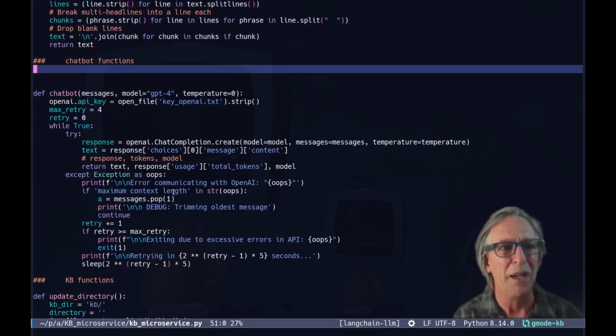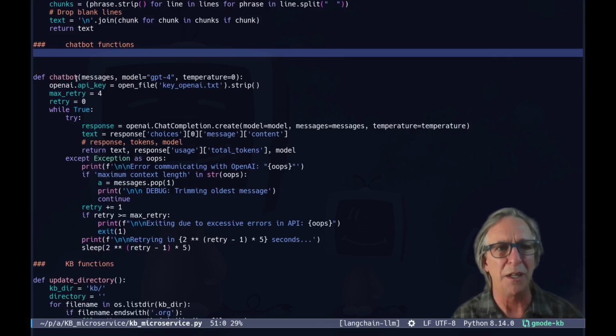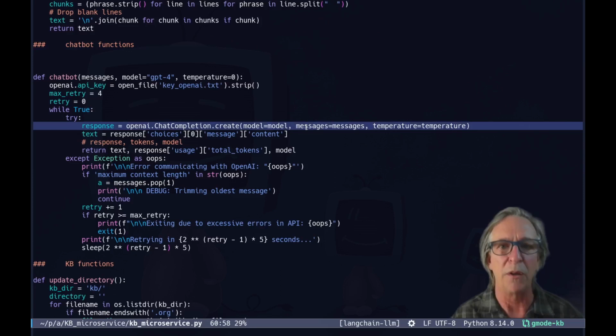The chatbot is, if you're familiar with using OpenAI's APIs, you will see that this is a chat completion API where you pass the model messages, which is your whole history of conversation, which is how ChatGPT in the browser maintains memory of what you've chatted about, and then temperature.